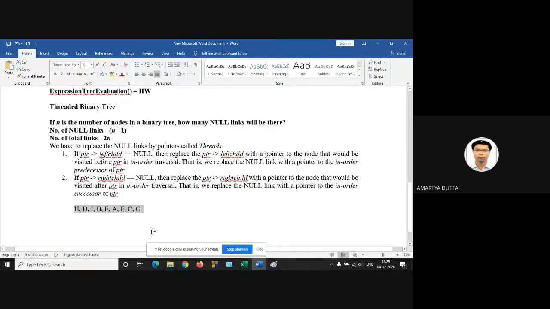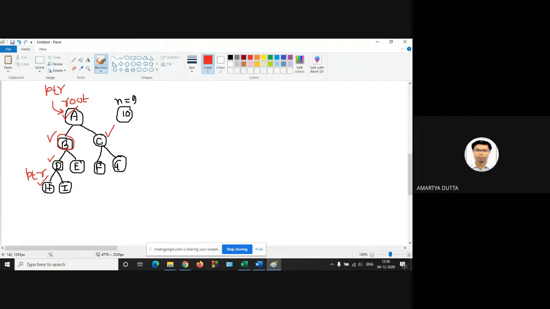That is, we have to replace the null link with the pointer to the in order predecessor of PTR. So here we are using a two-way thread. This is very important. We are using the two-way thread. So this is the in order successor and the in order predecessor of H. So in order predecessor of H means